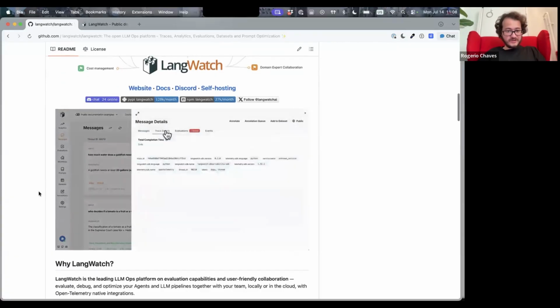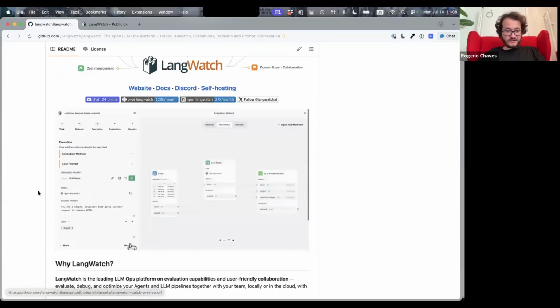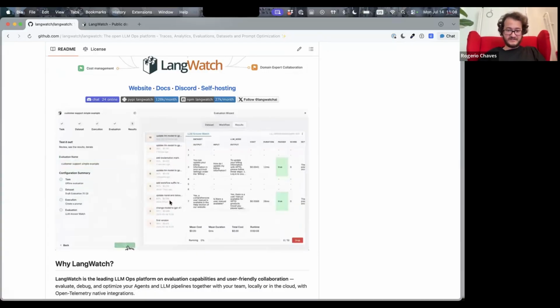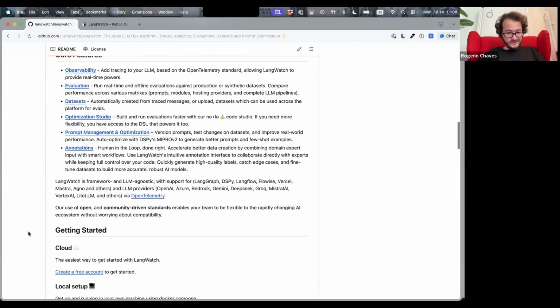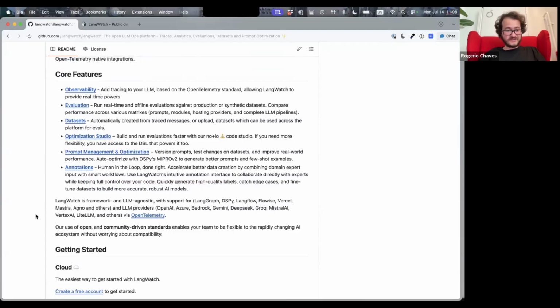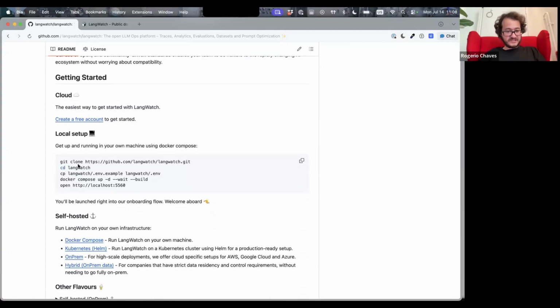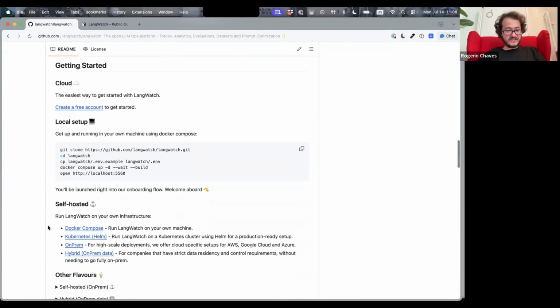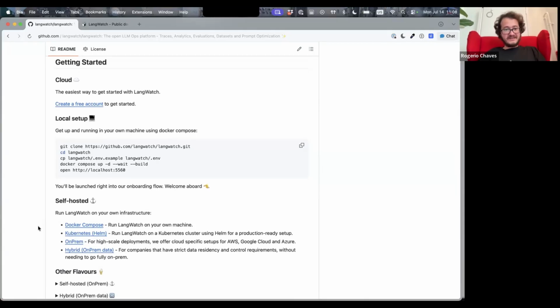I'm going to show you a quick demo on how you can do observability very easily. As you can see here, you get all your traces, and also how you can set up an evaluation, like you see here on this GIF that's going on. If you go a little bit further, we have, of course, full documentation of all of that, but on the README right away, you see a way to start a Docker Compose. So you have all this platform running locally, or you can also install it with a very simple Helm chart on your Kubernetes and get it up and running. But let me show you the platform straight away.